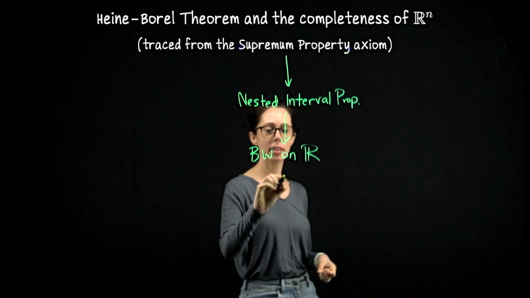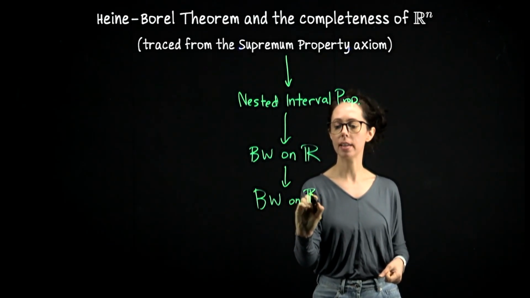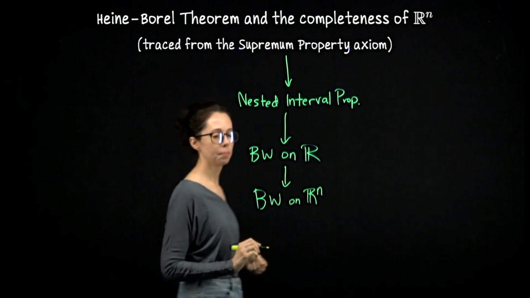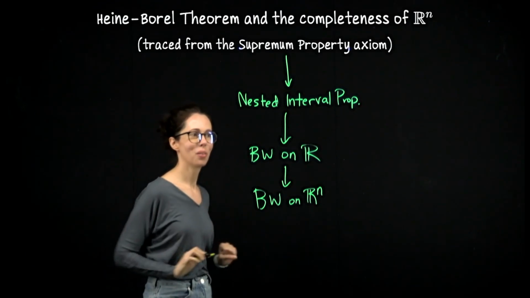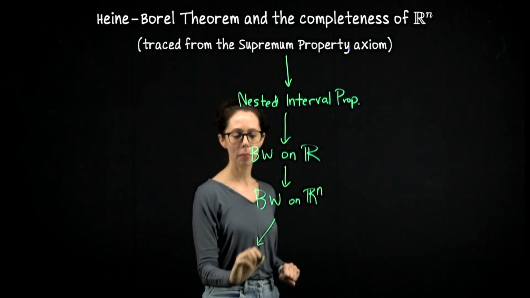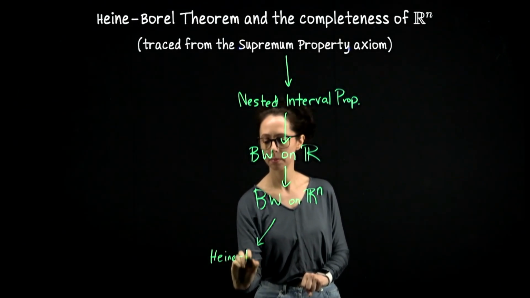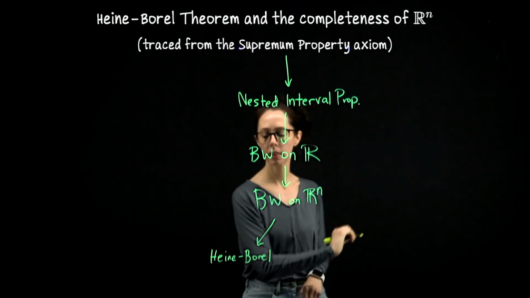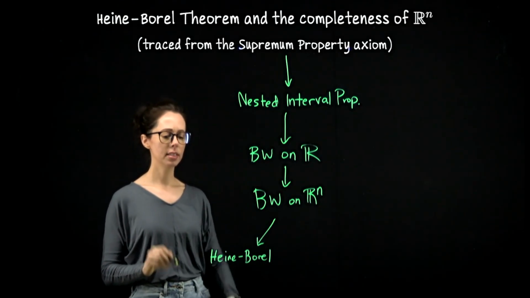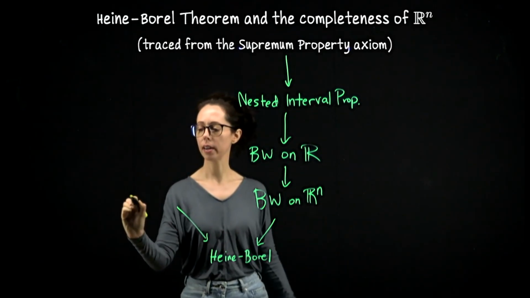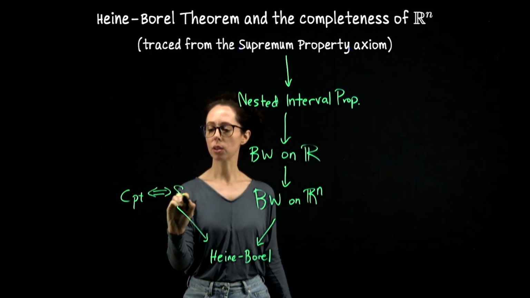And then, as we talked about today, from Bolzano Weierstrass on R, you can generalize it to Bolzano Weierstrass on Rn. So far this is just one straight progression. You could do this all in one sitting. Then let me put over here the Heine Borel theorem that we looked at today. Bolzano Weierstrass on Rn leads to Heine Borel together with, kind of off over here, the idea that a set is compact if and only if it is sequentially compact.